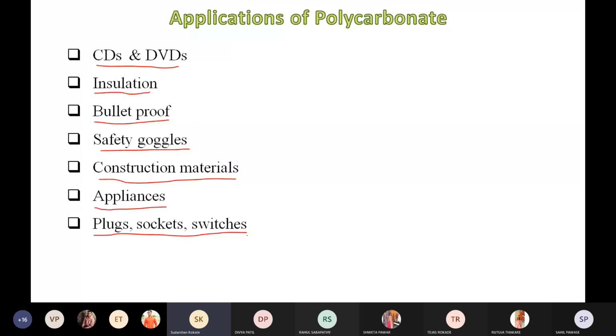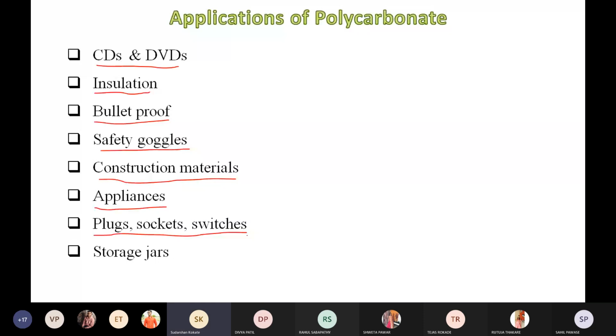Even it is also useful for making plugs, sockets, switches of electricity, right? For that purpose also polycarbonate can be used. Even it is also used for storage jars, which are also made from polycarbonate material. Even polycarbonate is used for all types of housing appliances like computers and computer peripherals, which are obtained from polycarbonate material because it has good properties, right?